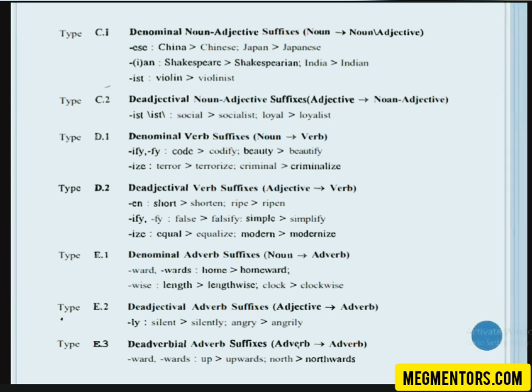De-adjectival verb suffixes: the base will be an adjective and you are making a verb out of it. The examples are given. I think you can read and understand. It's very easy. Clear? Do I need to explain? No, ma'am. Clear.